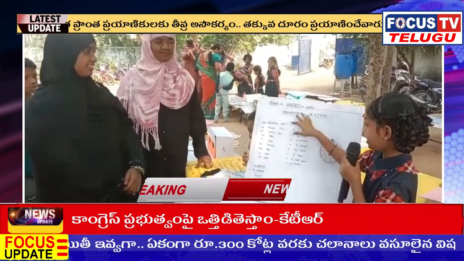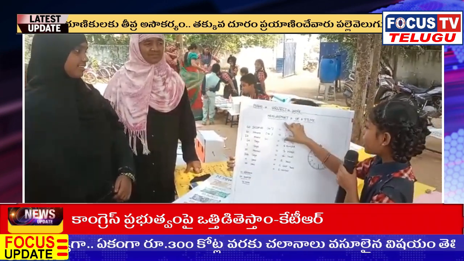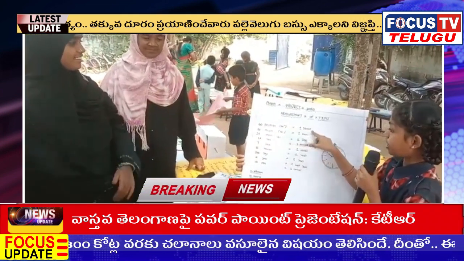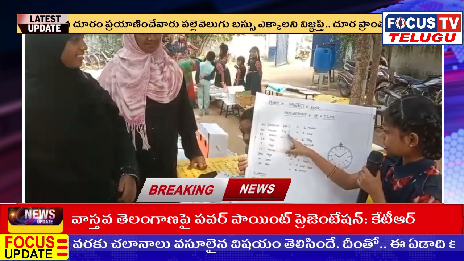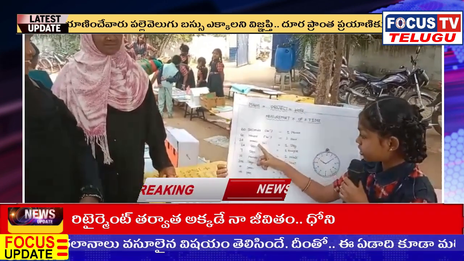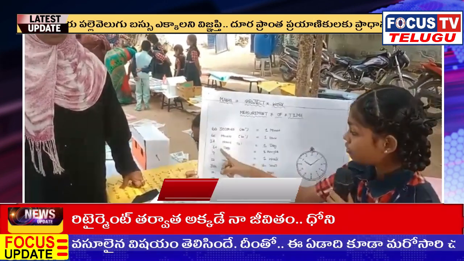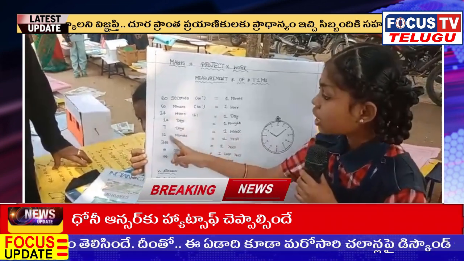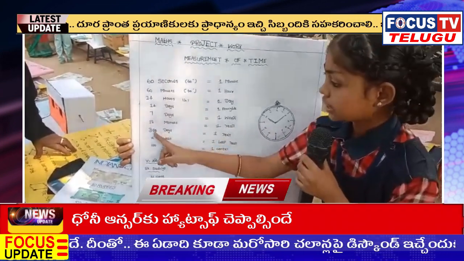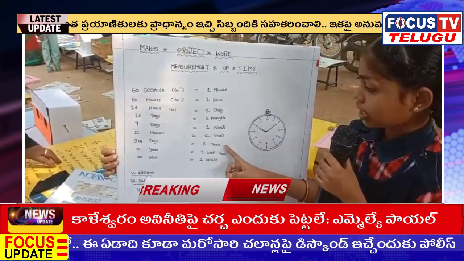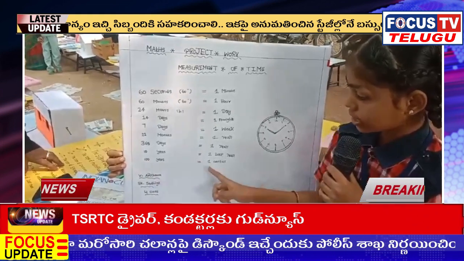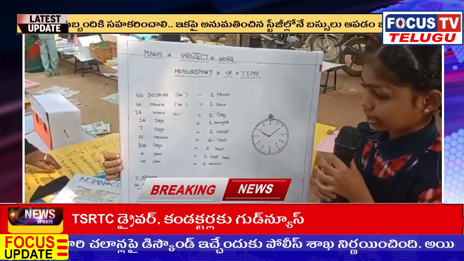My project work name is measurement of time. 60 seconds is 1 minute, 60 minutes is 1 hour, 24 hours is 1 day, 14 days is 1 fortnight, 7 days is 1 week, 12 months is 1 year, 365 days is 1 year, 10 years is 1 decade, 100 years is 1 century.